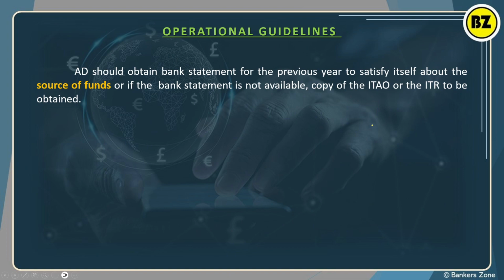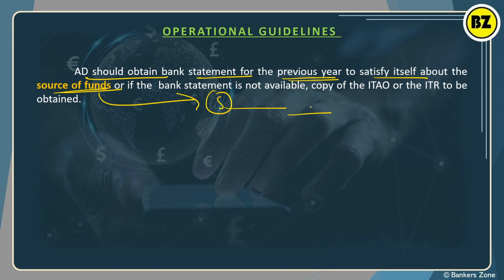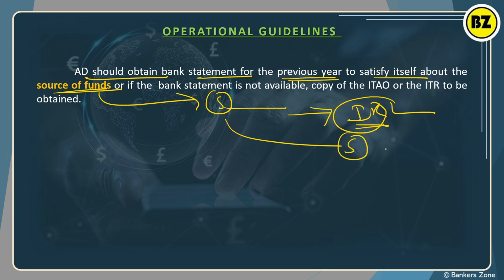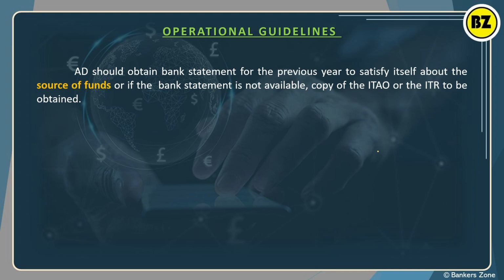Then operational guidelines. See again, the AD should obtain the bank statement of the previous year to satisfy about the source of fund. So obviously what is the source of fund? From where you got the money to send it abroad. For that you can call for the ITR. AD means the bank like you. So you can ask the customer, give me your ITR, give me the source of fund from where you got that money, right?